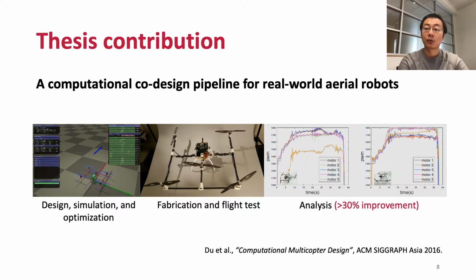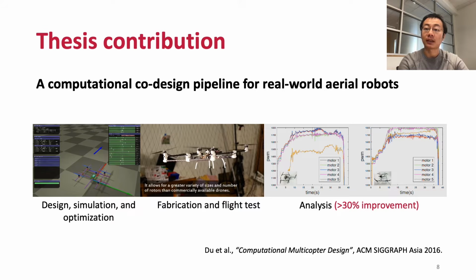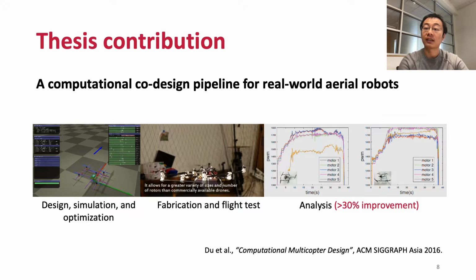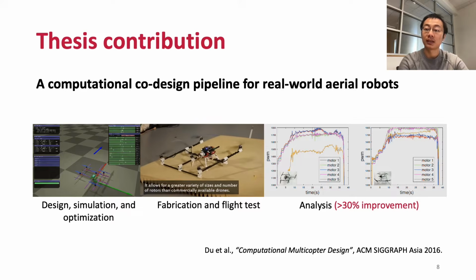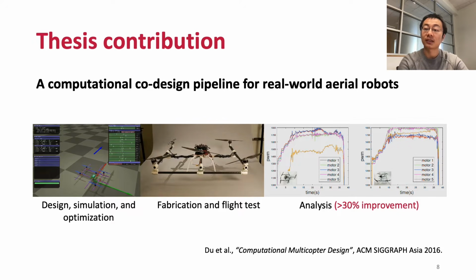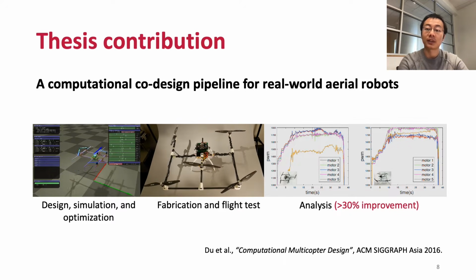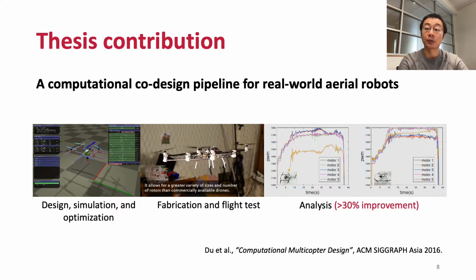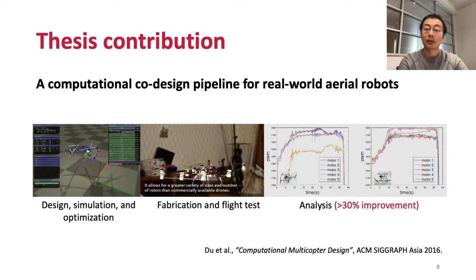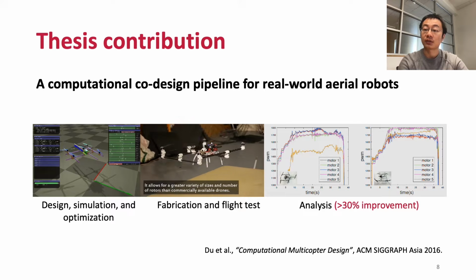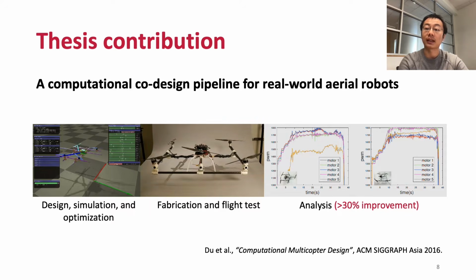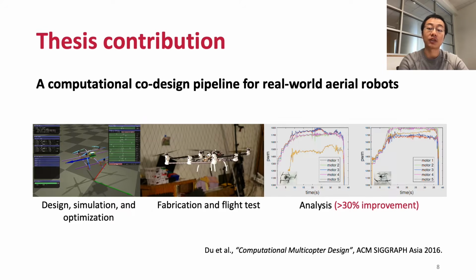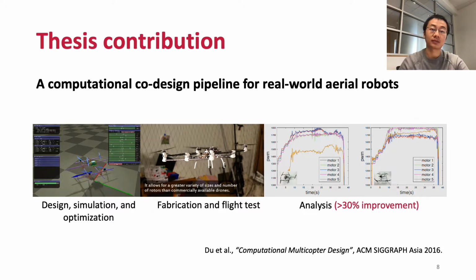Firstly, we develop a computational pipeline for co-designing the shape and controller of a real-world aerial robot. Our pipeline covers design, simulation, optimization, and fabrication of an aerial robot. Our method allows amateur users to discover novel robot designs that outperform an expert design from engineers by a large margin.